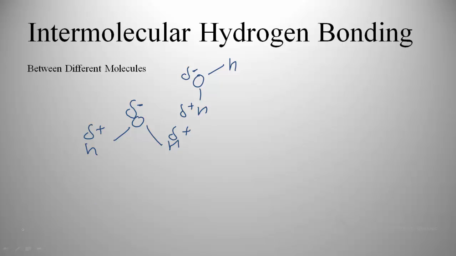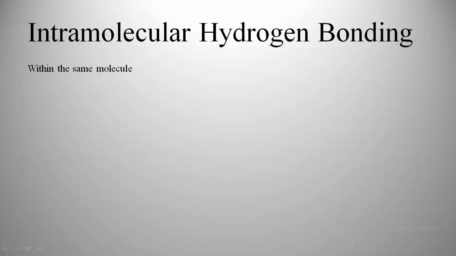So there is a chance of attraction between the negatively charged oxygen of one water molecule and the positively charged hydrogen of another molecule, and this type of bonding which takes place between the atoms of different molecules is known as intermolecular hydrogen bonding. Okay, next is intramolecular hydrogen bonding, that means within the same molecule.